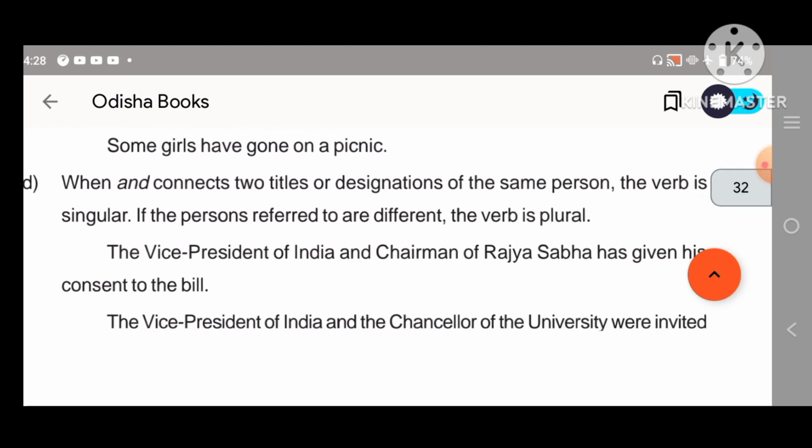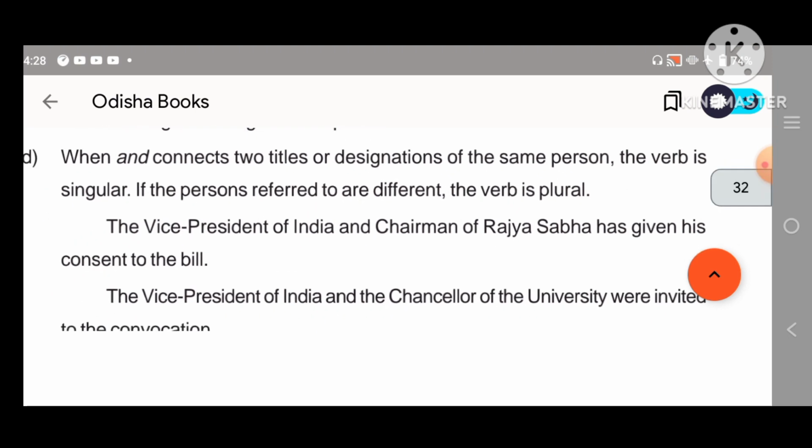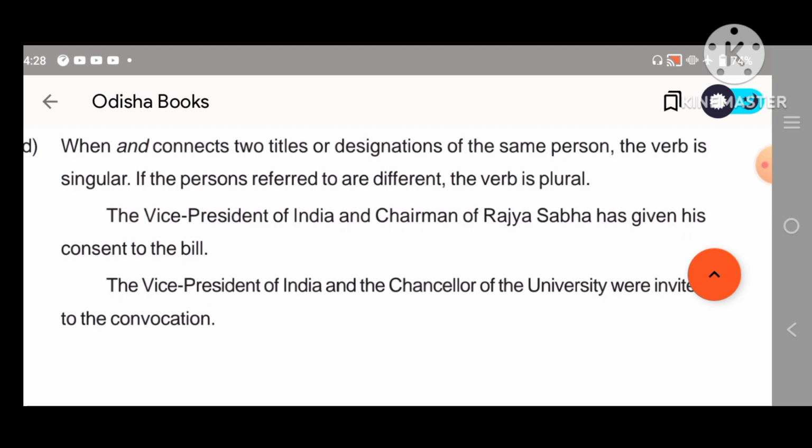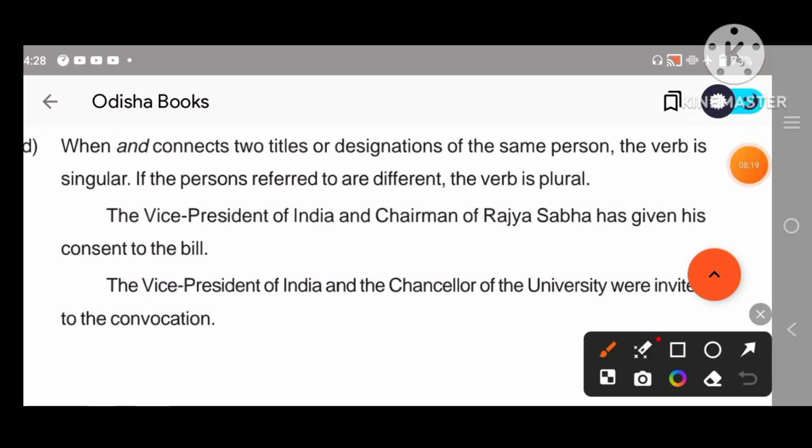Now, when and connects two titles or designations of the same person, the verb is singular. If the persons are different, the verb will be plural. So this is also a very important question.